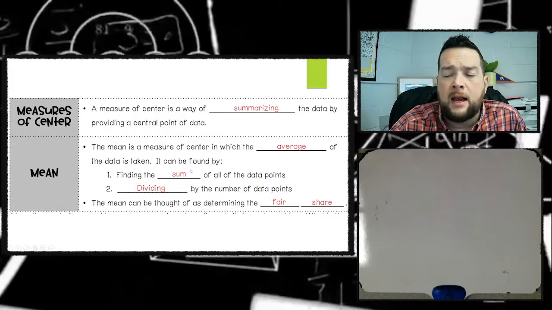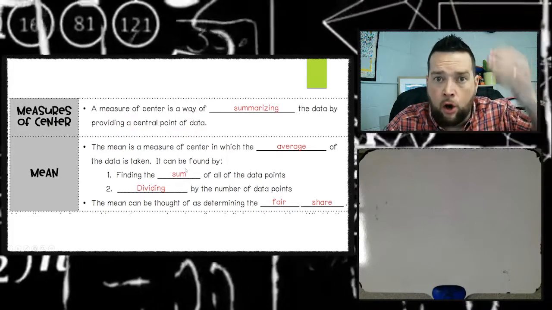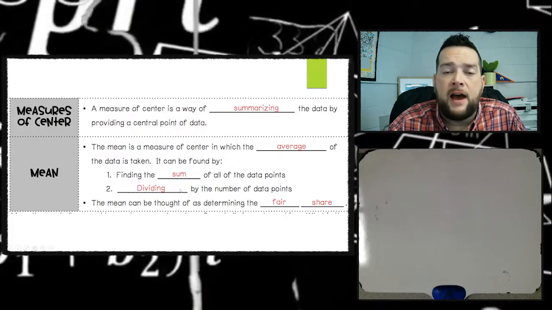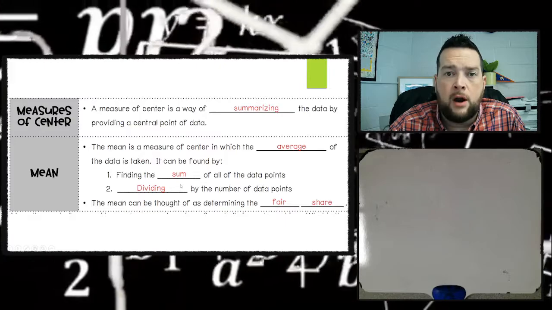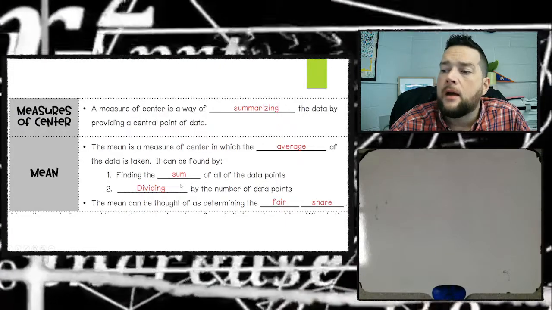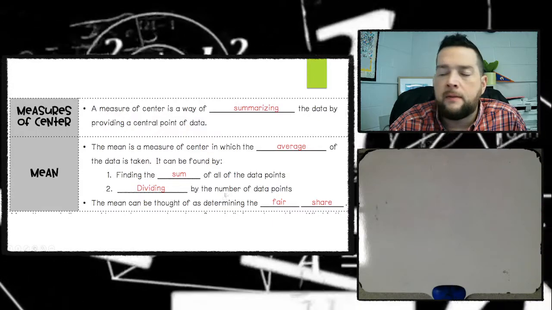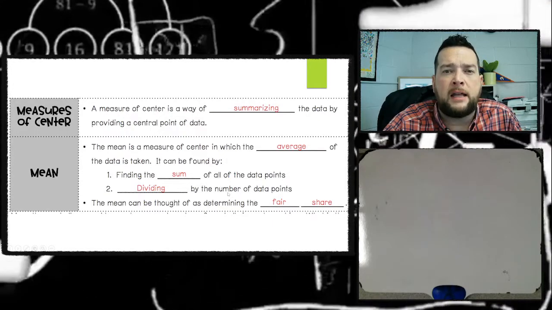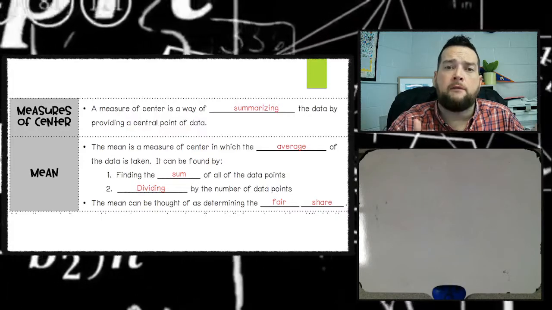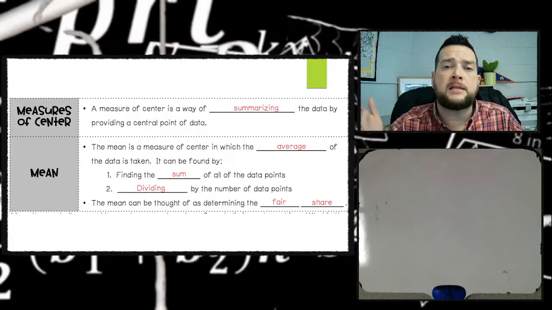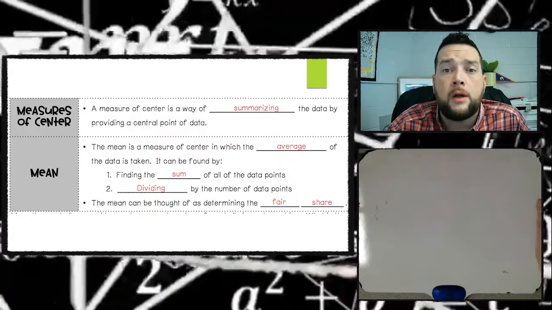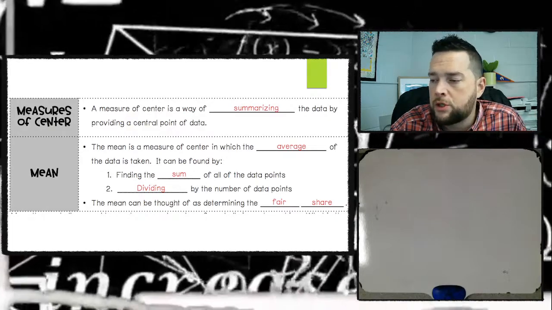You find that by collecting the sum, adding all the numbers together, and then dividing it by the number of data points. How many data points did you have? That's what we divide the sum by. This is essentially helping us find a fair share. If every row had a fair share of boxes, how many boxes would be in every row? There would be 4 in the example we just looked at.